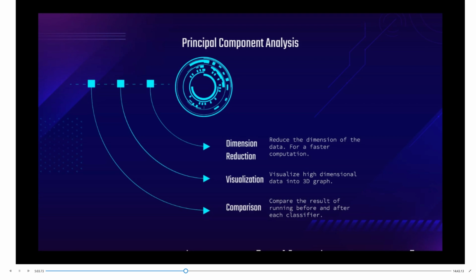Second, we use PCA to visualize our result from high-dimensional into a 3D graph. Lastly, we will see a comparison of running PCA to reduce the dimension before each classifier and just running the classifier and visualize it by PCA afterwards.